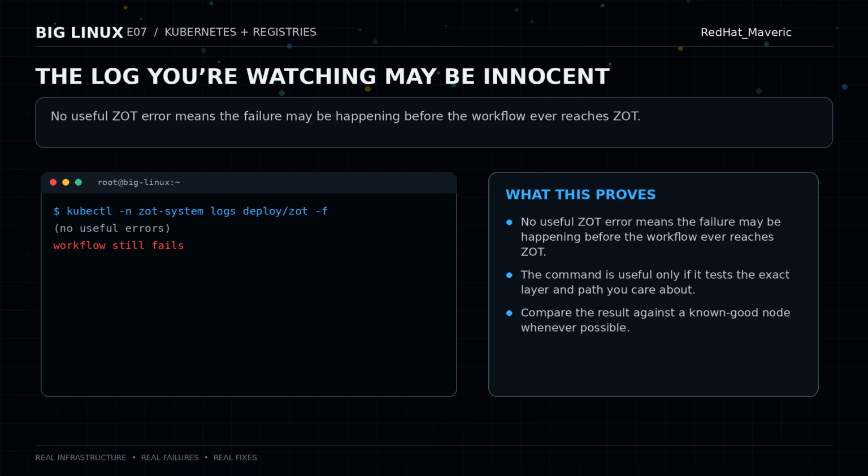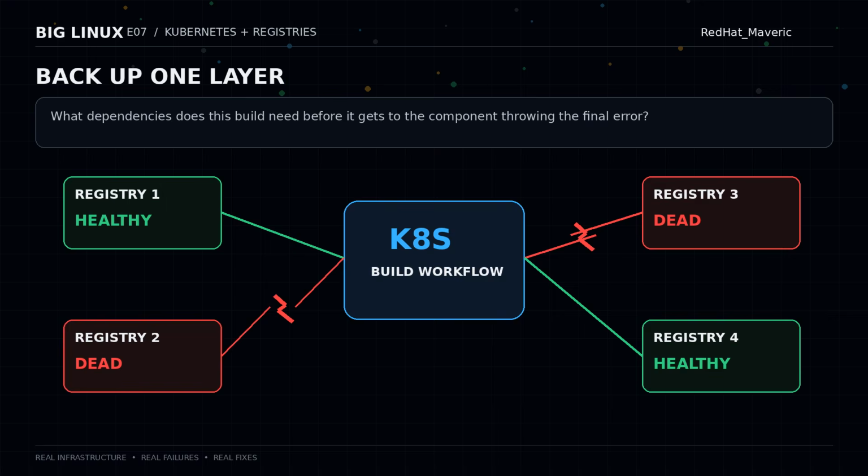What made it annoying is that looking at the local Zot registry logs did not immediately show the failure. I tailed the deployment logs. I filtered for the workflow name, image manifests, signing activity, and HTTP 400 or 500 errors, and there was basically nothing useful. That is an important troubleshooting moment. No log output does not mean nothing is broken. It means the component you are watching might not be the component failing.